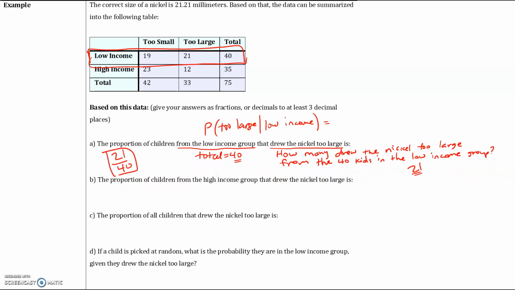Okay, so how many kids are in the low income group? 40. And of those 40, how many of them drew the nickel too large? That's 21. So it's going to be 21 out of 40.